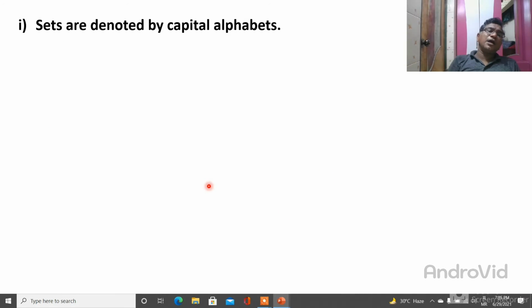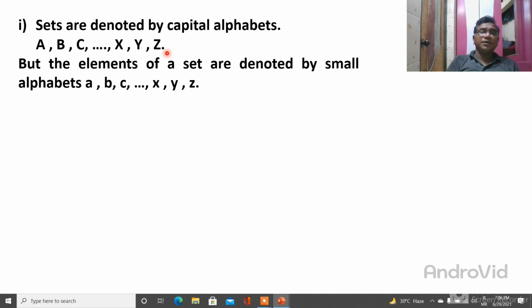Then sets are denoted by capital letters. If you want to give a name to the set, the name of the set is always given by a capital letter. Remember, my students, the name of the set is always a capital letter. Suppose there is an English vowel set, we can name it A or B. So the name of a set can be A, B, C, up to X, Y, Z in capitals. The second thing is that the elements in a set are denoted by small letters. See the difference?